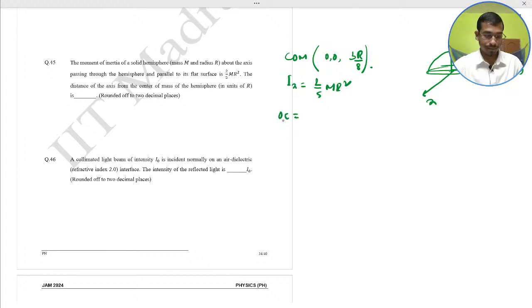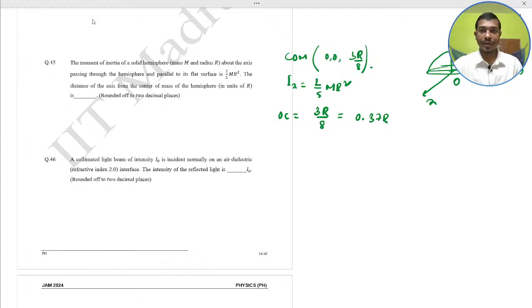So OC, you have to find the distance of the axis from the center of mass of the hemisphere. Basically the OC, this is the O, here this is the C point. C means 0, 0, 3 by 8 into r. This is the center of mass. So C means here 3r by 8. You have to keep in mind the center of mass of the sphere, hemisphere and hollow sphere, such cases. Just put this value here. So 0.3 by 8 means 0.37r.